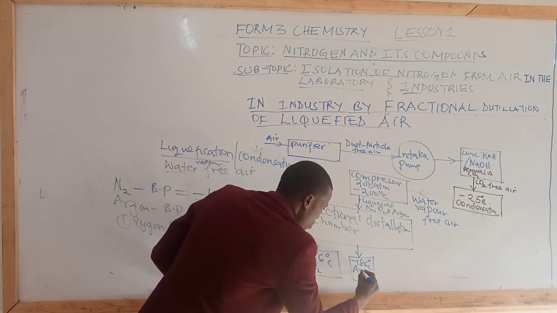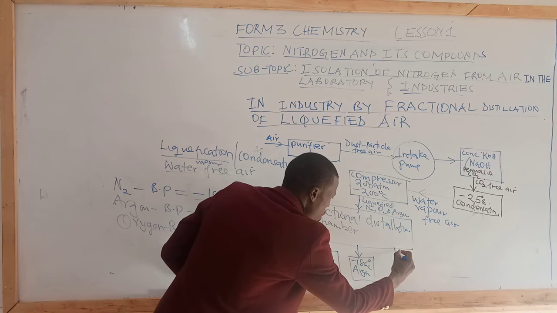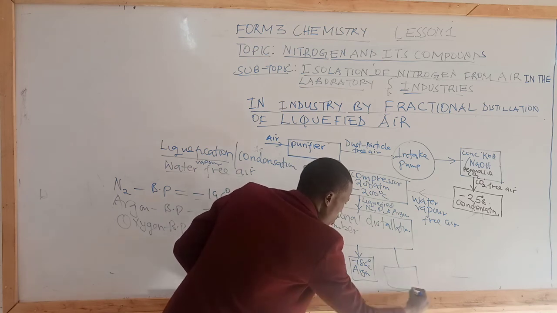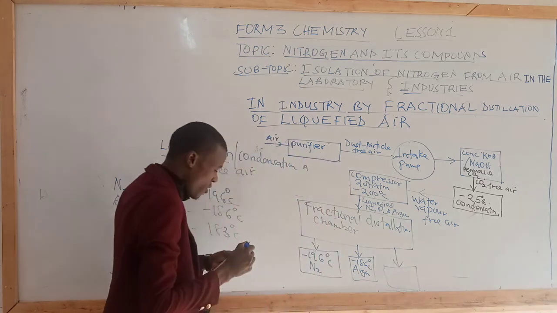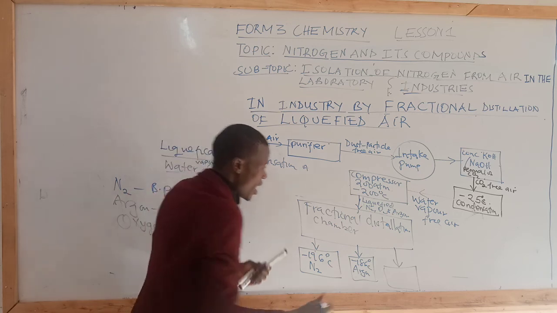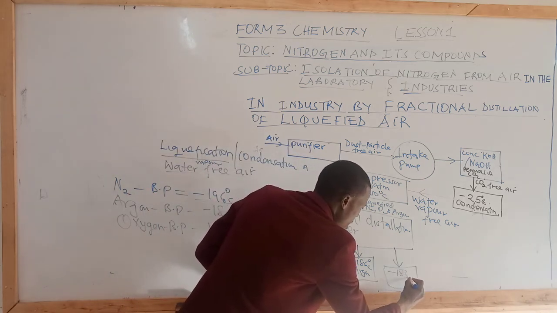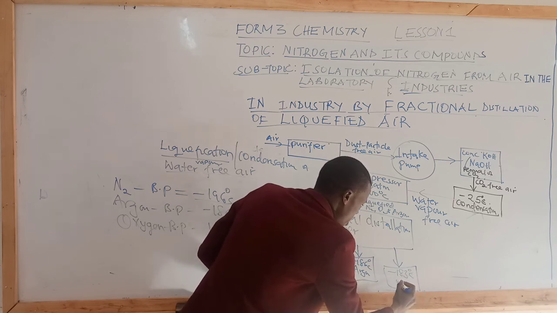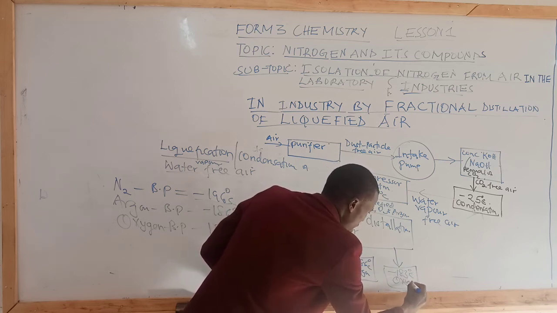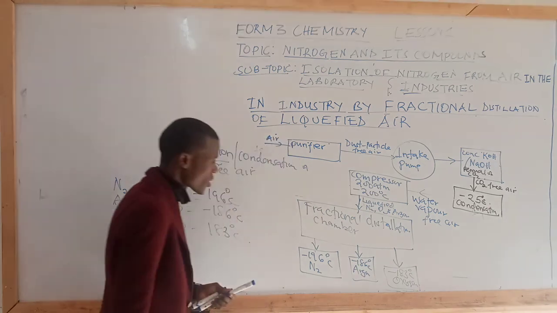We have argon. And finally, oxygen will be separated or left after the two have been removed, since it has the boiling point of negative 183 degrees Celsius, and we have oxygen gas now removed.